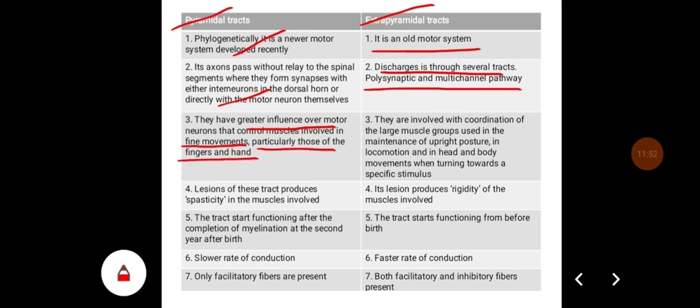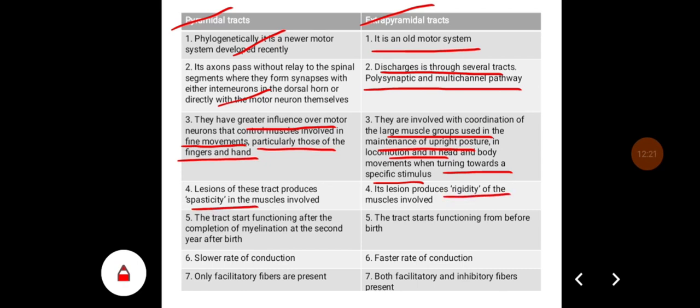fingers and hands. Whereas extrapyramidal tract is involved in the coordination of the large group of muscles used in the maintenance of upright posture, locomotion, and head and body movements, and when turning towards specific stimulus. The pyramidal tract's lesions produce spasticity, whereas rigidity is produced in case of extrapyramidal tract.